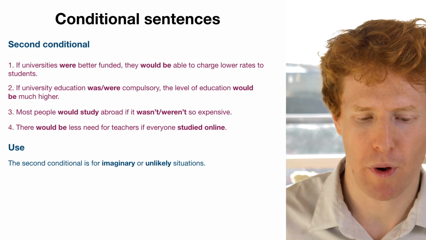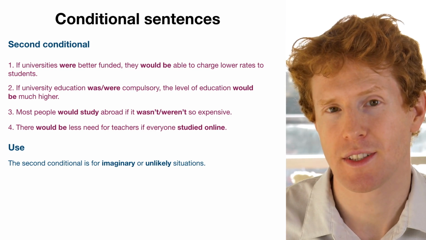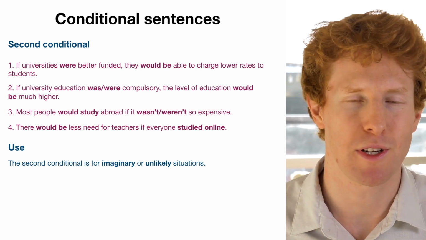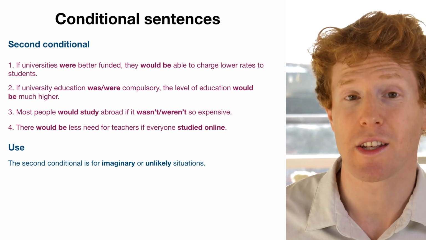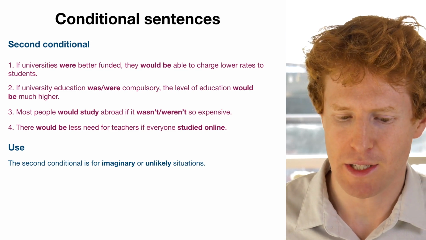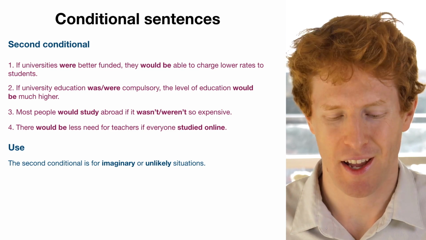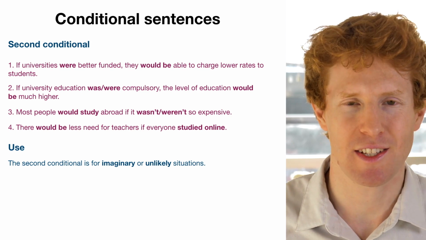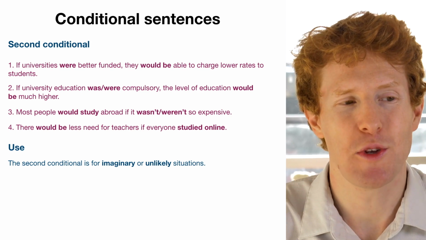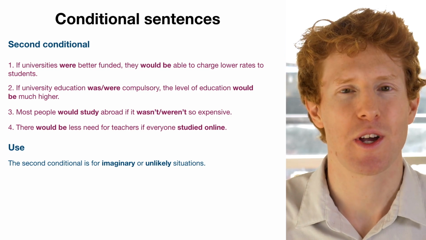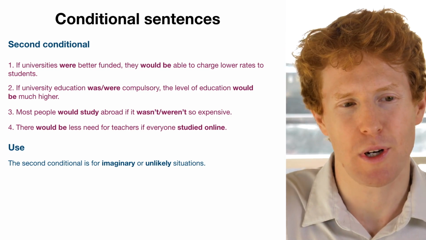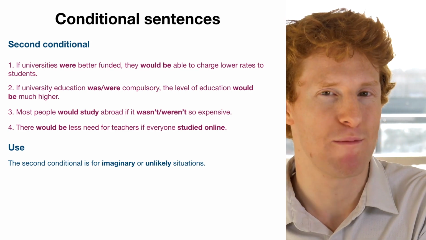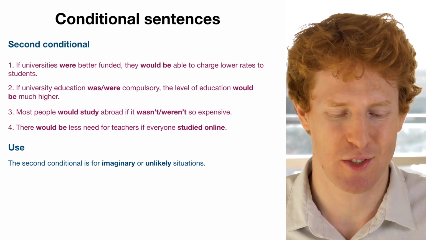So in sentence number 1, when I say if universities were better funded, I'm suggesting that I think it's unlikely that universities are going to be better funded by the government. Or in sentence number 4, there would be less need for teachers if everyone studied online. I think it's unlikely that everyone will study online, and so I'll use a second conditional here. So often you can choose between using a first and second conditional depending on whether you think something is possible and likely, in which case the first conditional, or unlikely or impossible, in which case you'd use the second conditional.